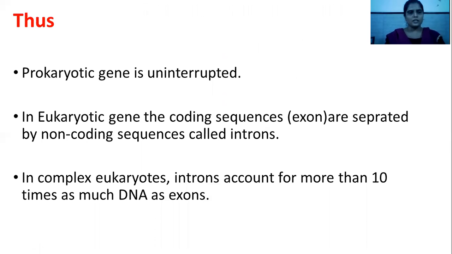Thus, you can say that the prokaryotic gene is uninterrupted. It is not interrupted by introns. In the eukaryotic gene, the coding sequences, that is exons, are separated by non-coding sequences. There are introns. That is, the eukaryotic gene is interrupted by introns. In complex eukaryotes, introns account for more than 10 times as much DNA as exons. Thus, in eukaryotes, what is observed is that the amount of introns is higher. That is, it accounts for more than 10 times as much as exons. So, this was the overview of the gene.